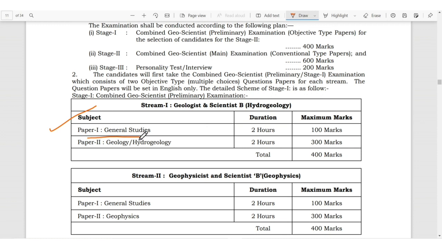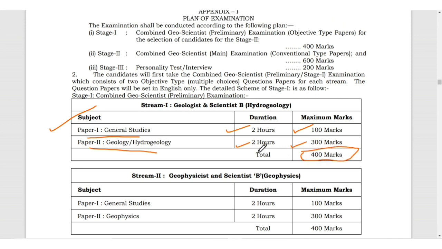It consists of general studies, the duration will be 2 hours, and there will be a maximum of 100 marks for that. Okay. And for paper 2, geology or hydrology, there will be 2 hours given and it will be of 300 marks. So in total it comprises 400 marks, combining both.